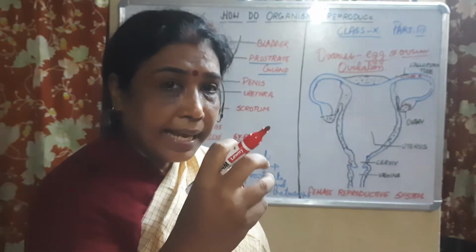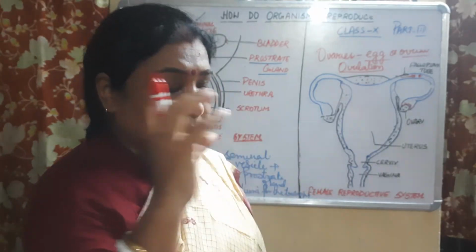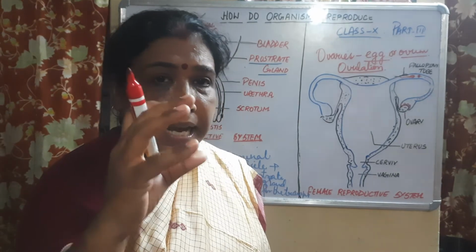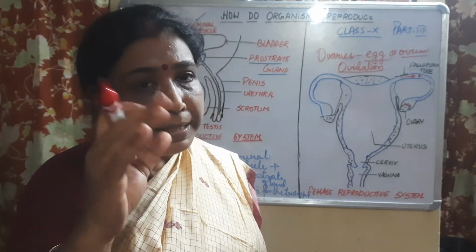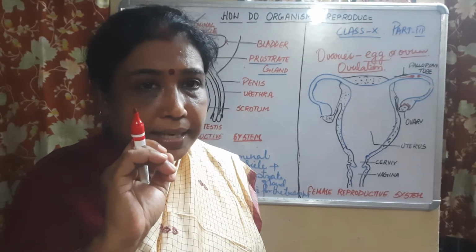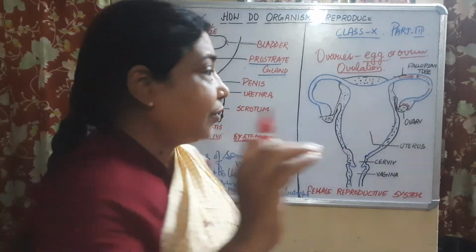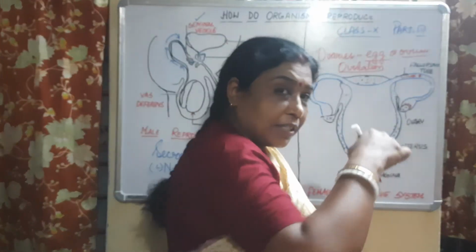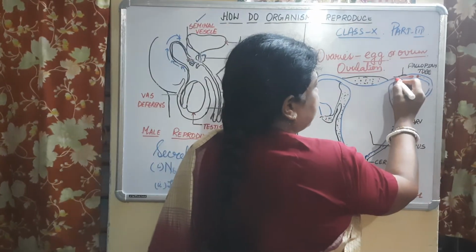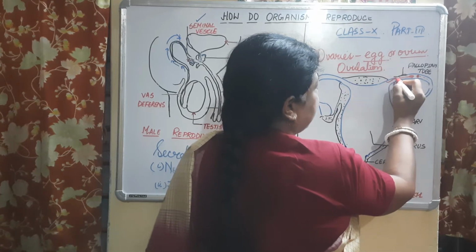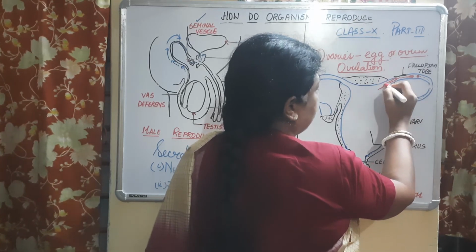The egg also has a certain time period during which it can remain viable, or have the capability to get fertilized, within some hours. If the sperm is released within that time, you will see several sperms, children, not only one sperm, coming.